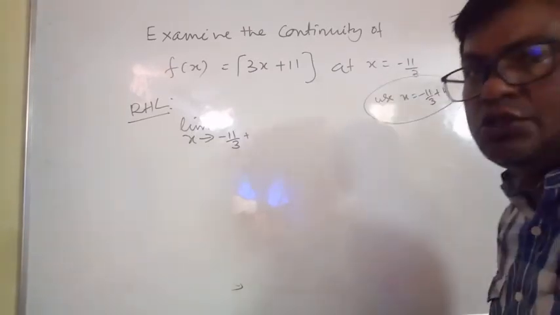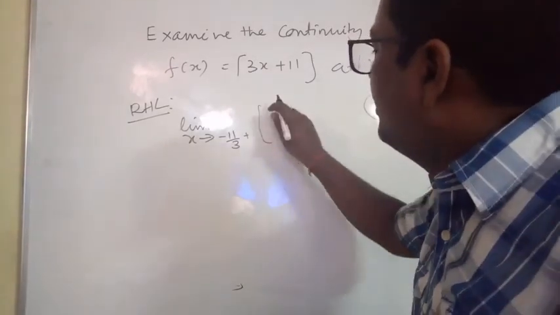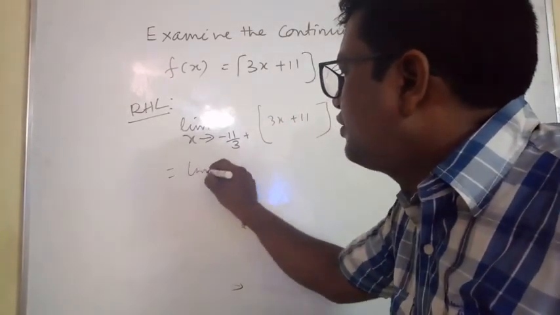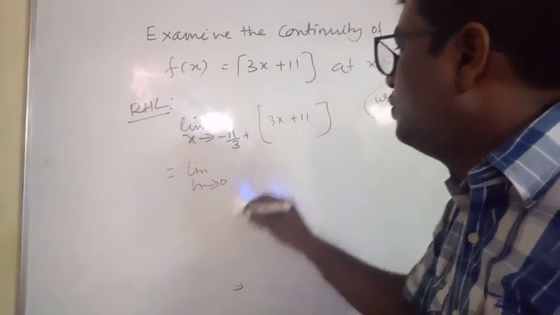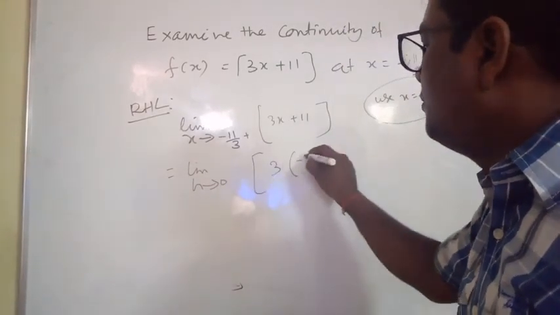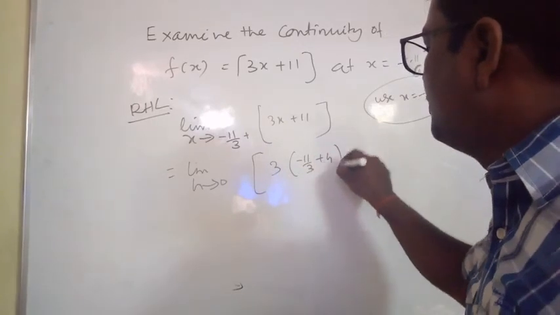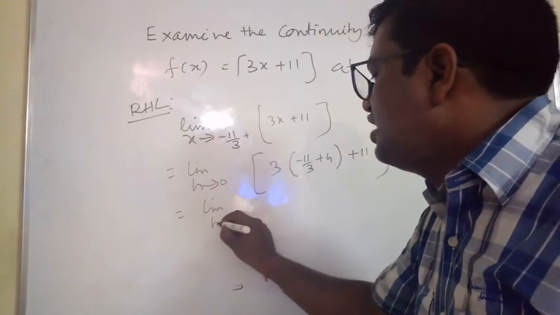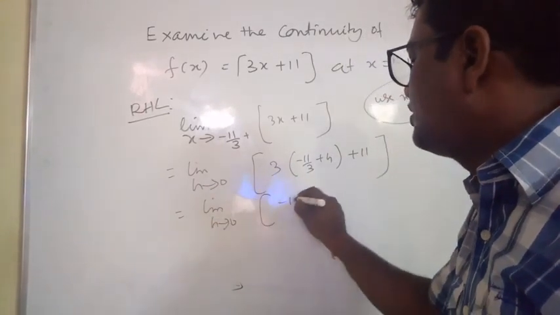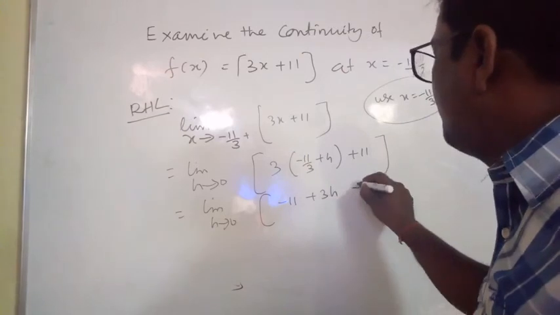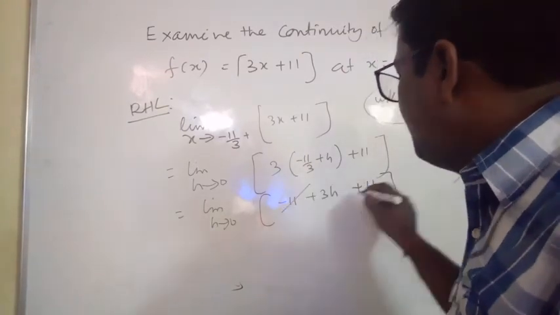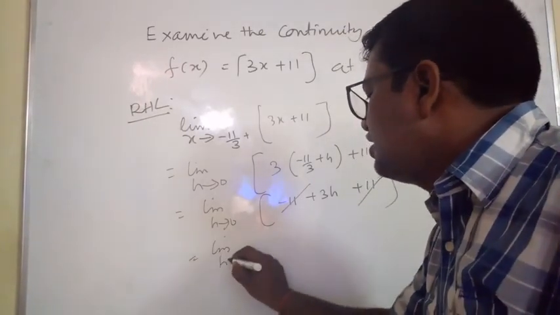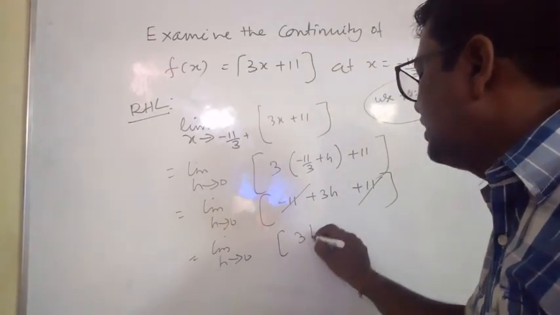So this is limit of bracketed 3x plus 11, which is limit h tends to 0 of bracketed 3 times minus 11 by 3 plus h, plus 11. So this will be limit h tends to 0 of bracketed minus 11 plus 3h plus 11. Minus 11 and plus 11 cancel, so this is limit h tends to 0 of bracketed 3h.